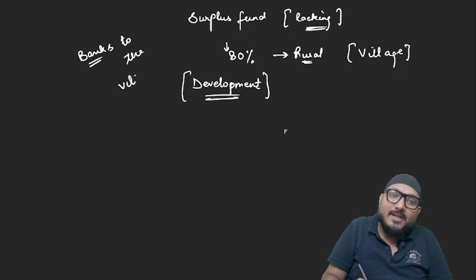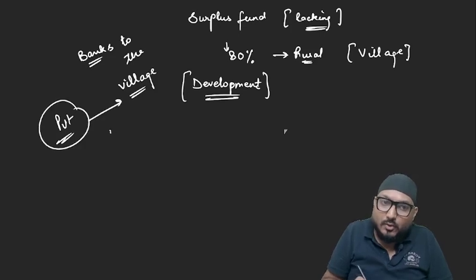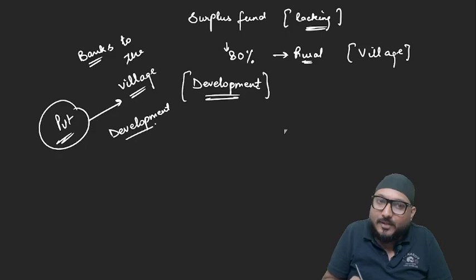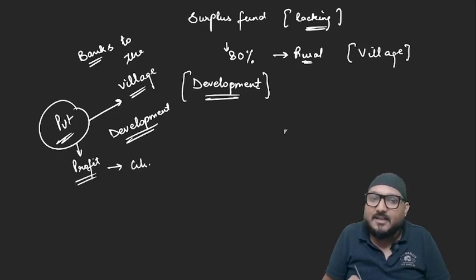Now you tell me, will any private entity go to a village to do development, which is actually the task of the government? Will they ever go? No, because their task is to earn profit, and profit can be earned in cities, not in rural hinterlands.